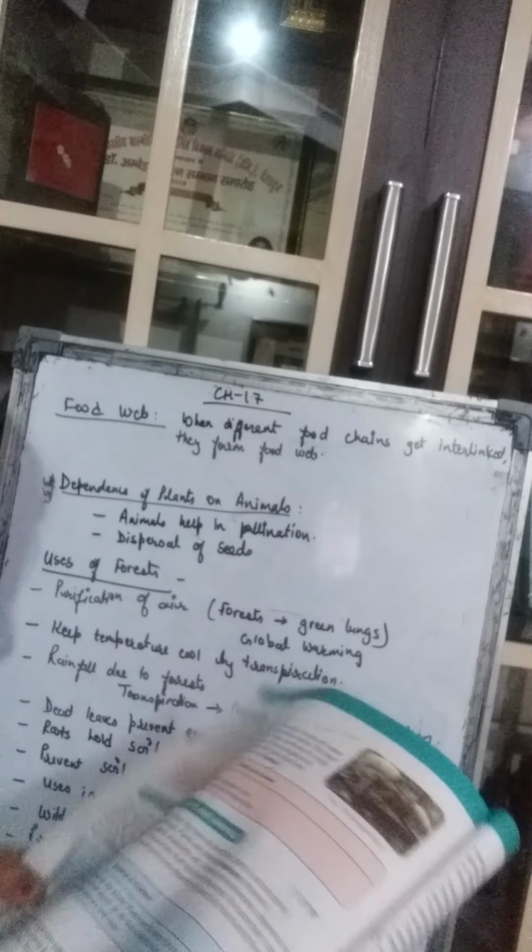It is not necessary that, suppose a frog is there, grass is eaten by a grasshopper, and a grasshopper is eaten by a frog, and frog is eaten by a snake. Is it a fixed thing? No, because frog can be eaten by an eagle also. Grass can be eaten by some other insect also instead of grasshopper, isn't it? So there are various food chains which are interlinked to each other.